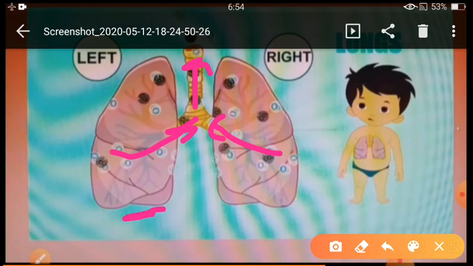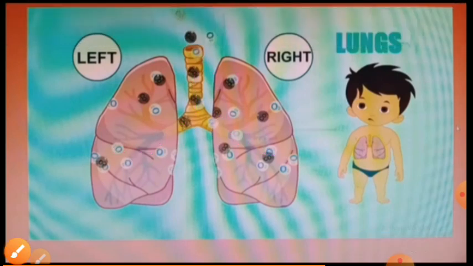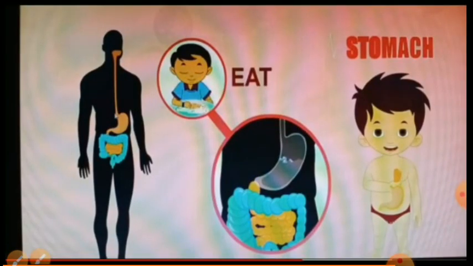Clear? Now children, one more thing. How are we able to keep our lungs healthy? By doing deep breathing exercise. By doing deep breathing exercise, we will keep our lungs healthy. Clear? Now move to the next one.